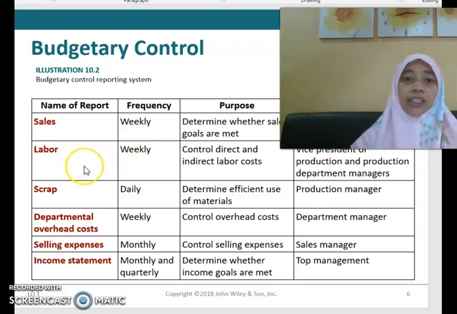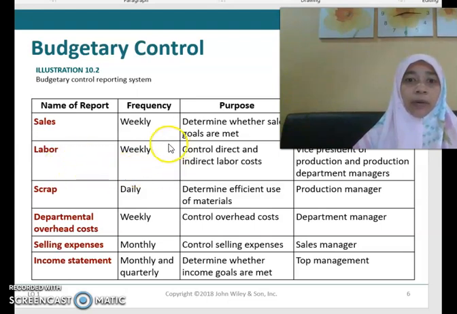And then the next one, you will have your direct labor report. Maybe you prepare it on a weekly basis. It is to control your direct and indirect labor costs.